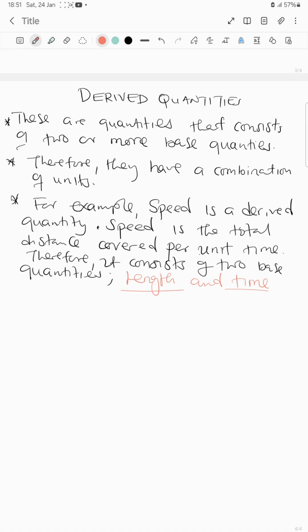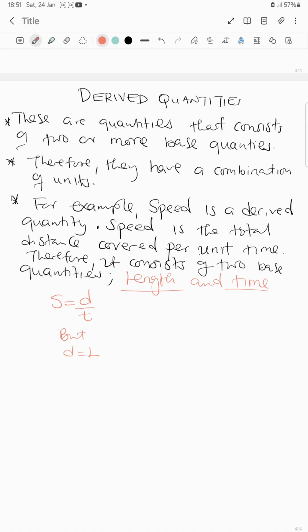Therefore, it consists of two base quantities, which are length and time. So we are saying speed is equal to distance over time, and we know that distance is the same as length. Derived quantities consist of two or more base quantities.